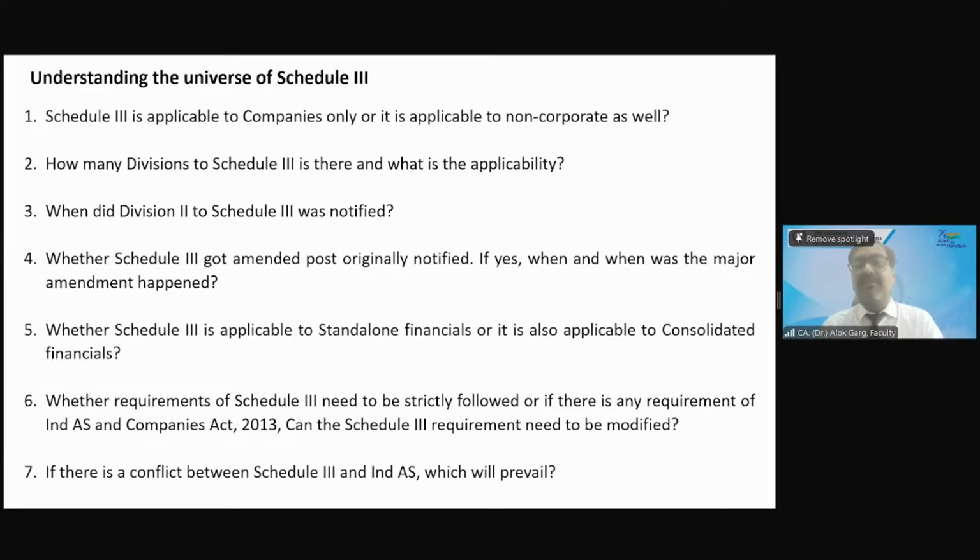So that was the major amendment in all of Schedule 3, not only in Division 2, but rather in 1 and 3 as well. A lot of disclosure was incorporated. Okay.